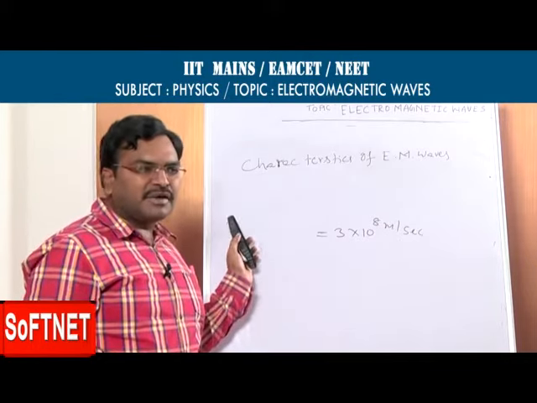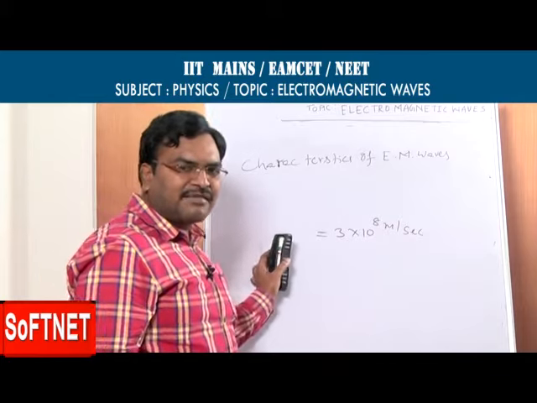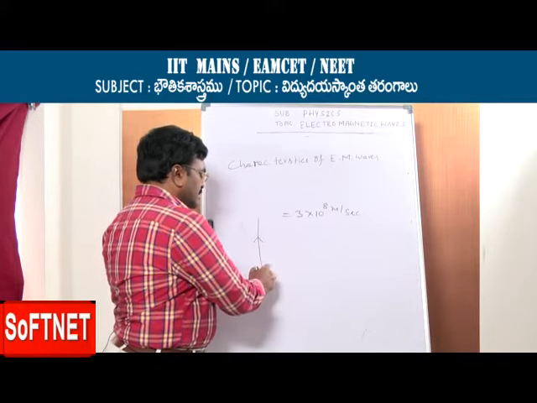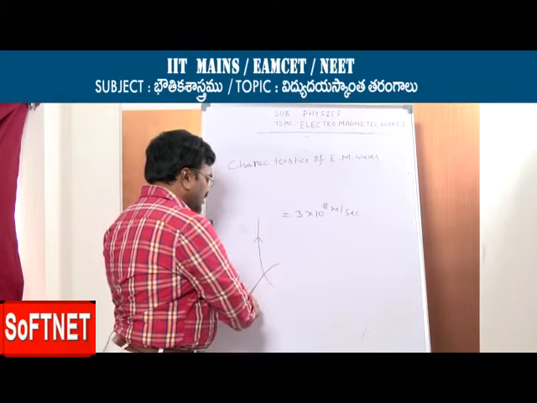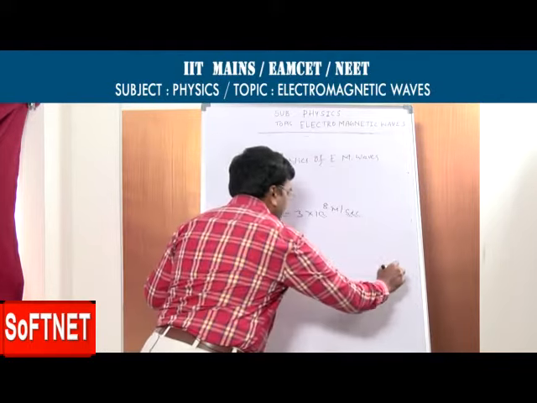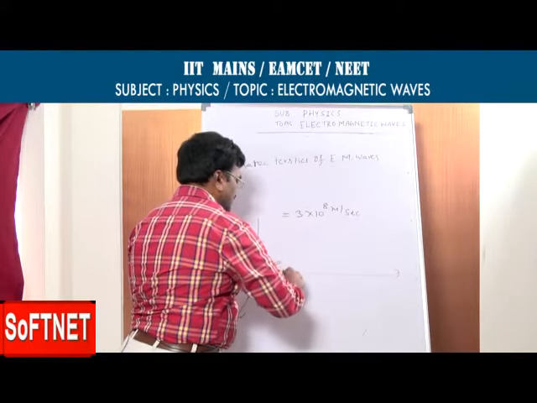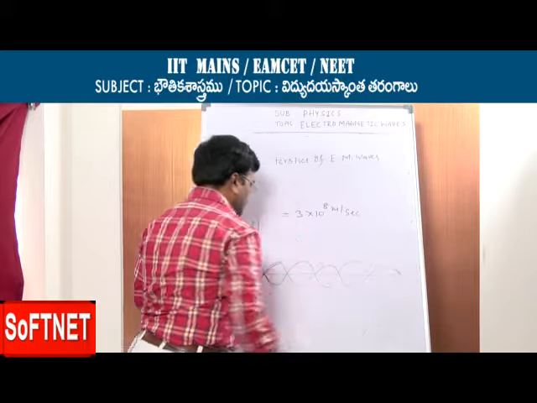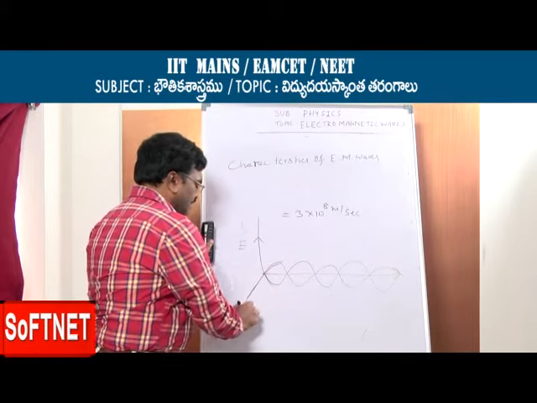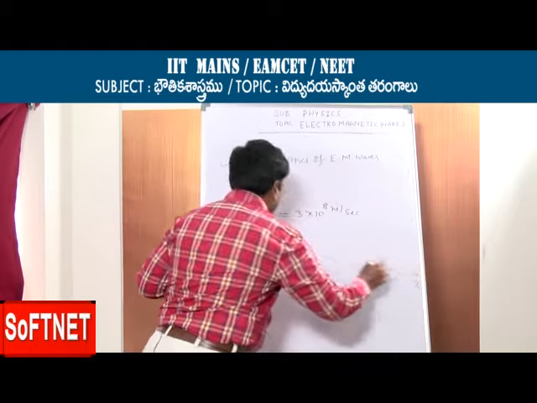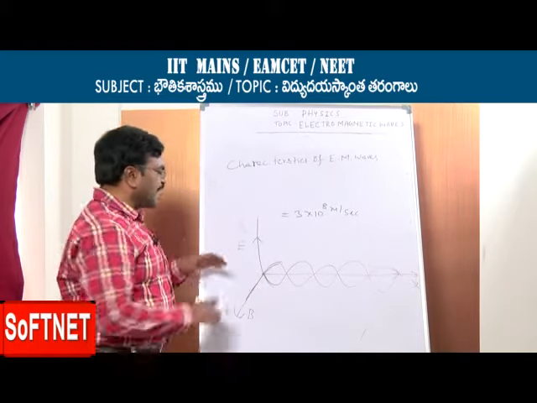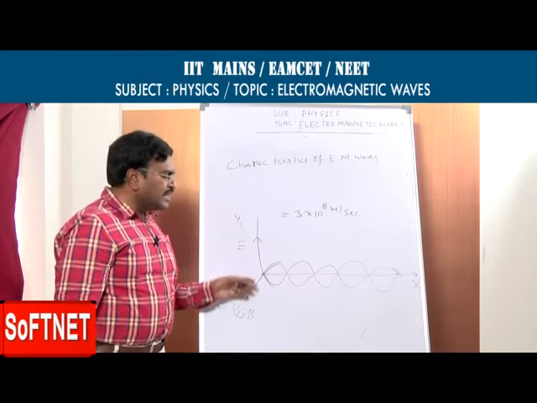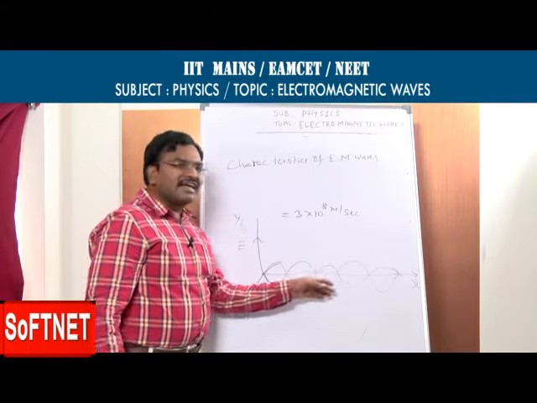How are we getting electromagnetic waves? From oscillating electric and magnetic fields. Suppose the electric field is oscillating parallel to the y-axis and the magnetic field is oscillating parallel to the z-axis. Then the electromagnetic wave is propagating along the x-axis. This is the electric field, and this is the magnetic field.